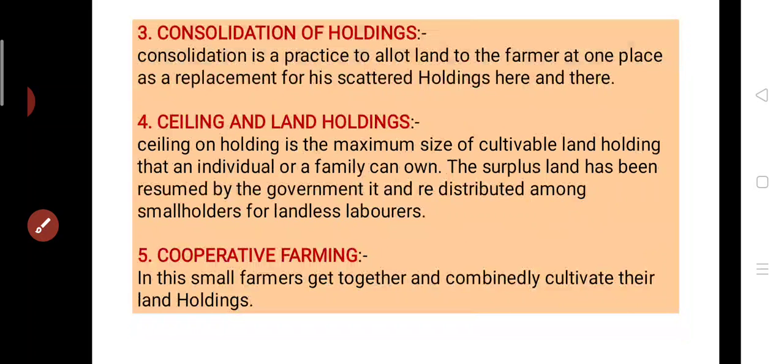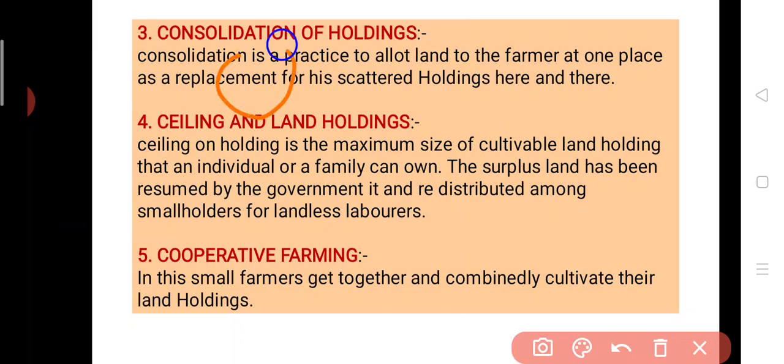Now third point is the consolidation of holding. Consolidation of holding means, let's suppose there is a farmer and the farmer has scattered farms. Scattered farm means the land holding is scattered in various small farms in different parts. If the land of a farmer is in different places, scattered, then it has been brought together in one place. Okay, the benefit of this is that when the land is consolidated, the cost which the farmer incurs on this farm is reduced.